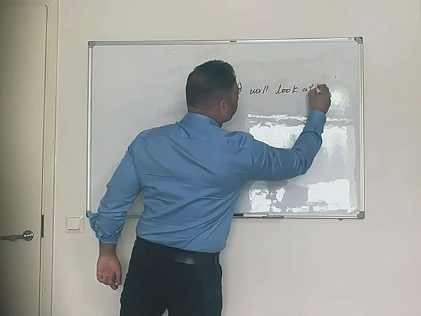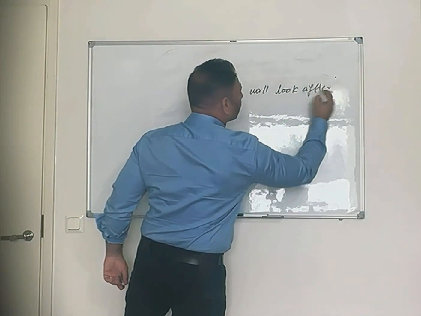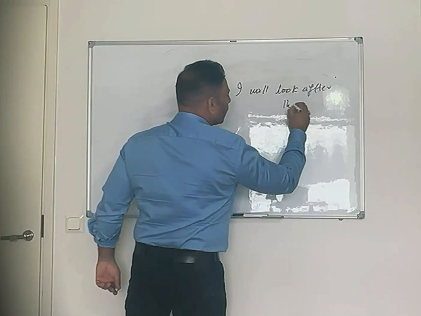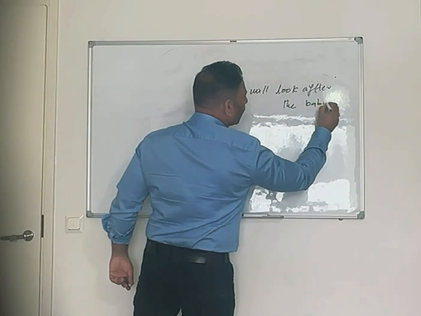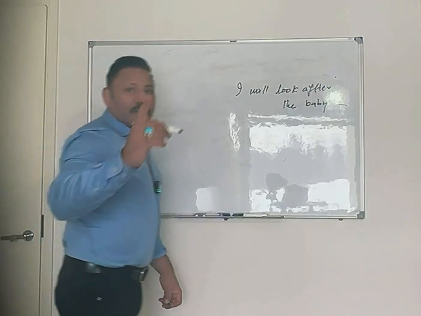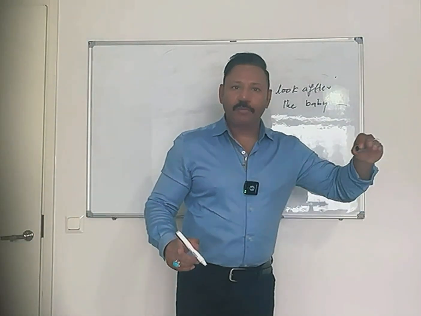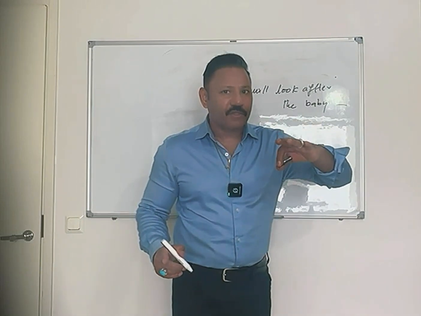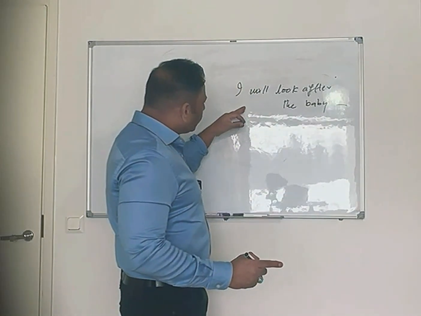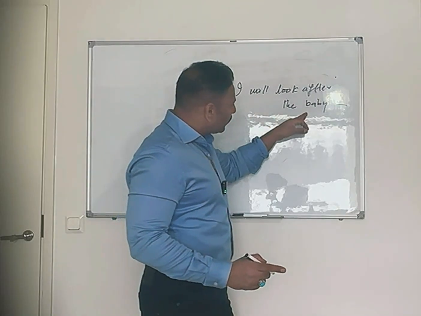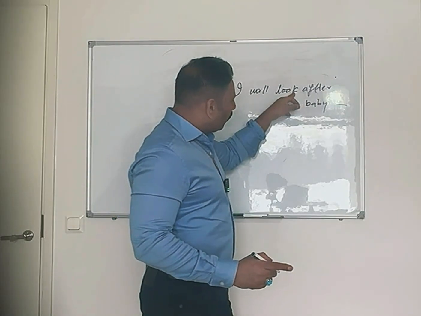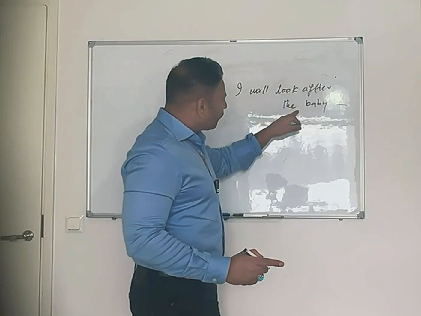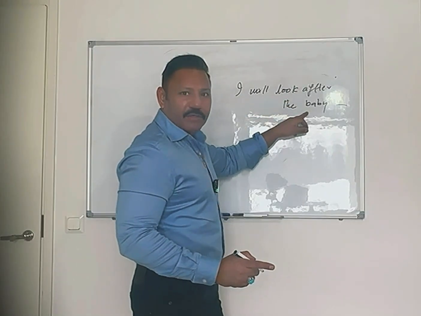The object, where is the object? This is the object. This is the phrasal verb, look after. And the object comes after the phrasal verb.